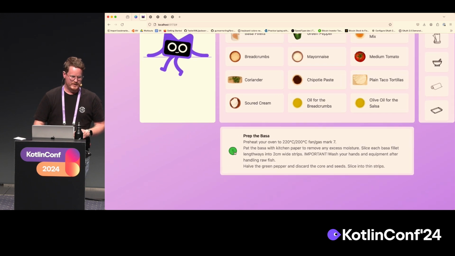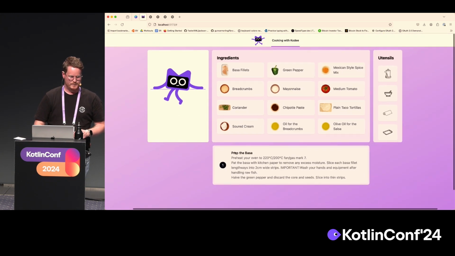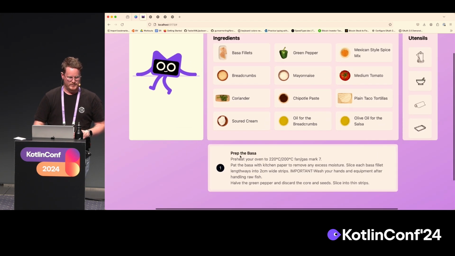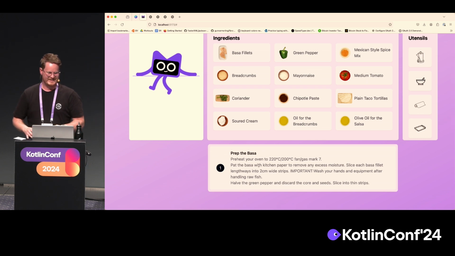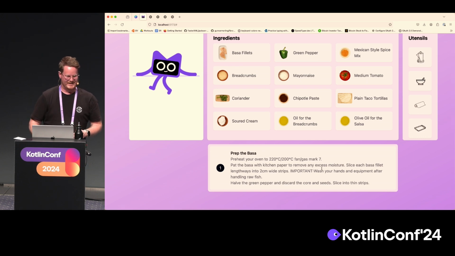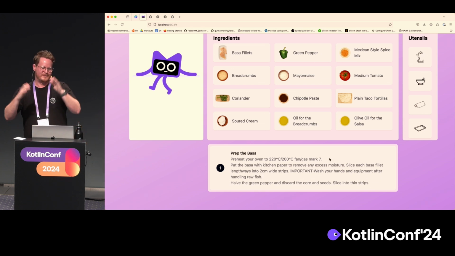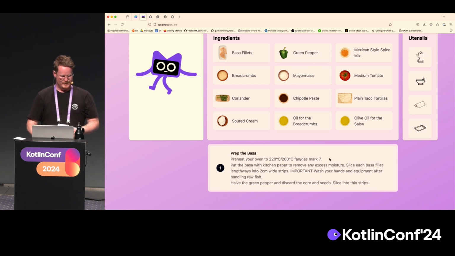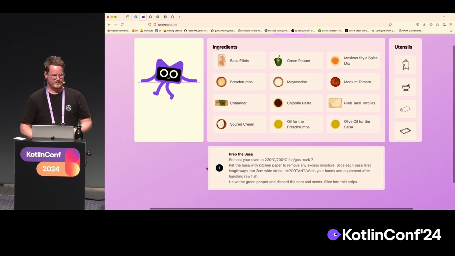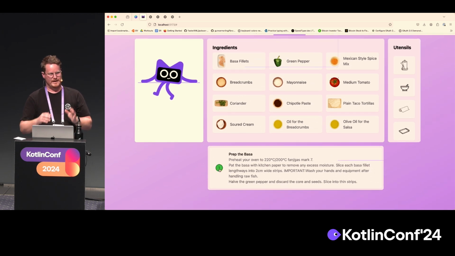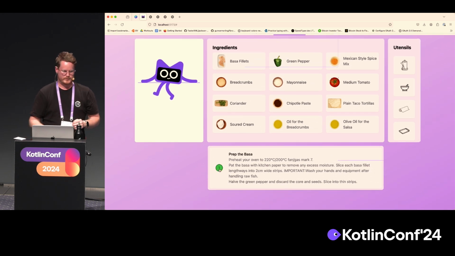And what recipes are very good at is hiding many steps in one step. So it's like preheat your oven, pat the fish, slice the fish, wash your hands, wash your equipment, and halve all the vegetables and stuff like that. So actually it's many steps. But we can fire this as one command and have it result in multiple events.